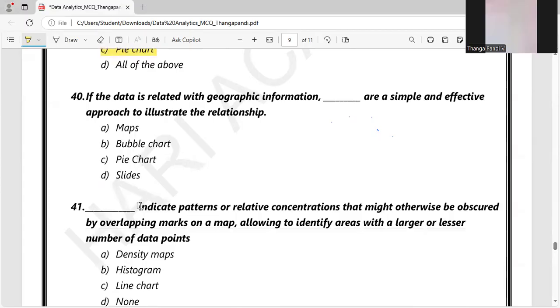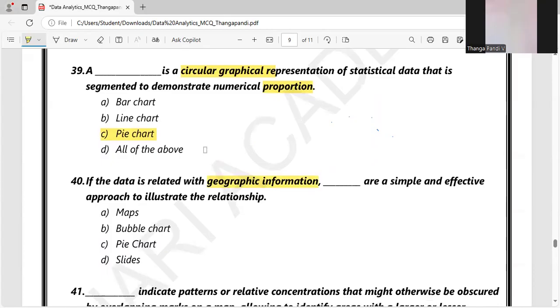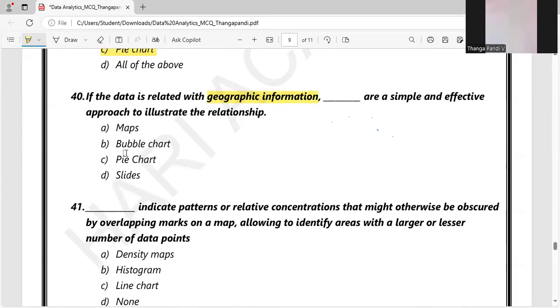Let's move on to question number 40. If the data is related to geographic information like longitude or latitude, dash is a simple and effective approach to illustrate the relationship. It can be a bubble chart, a map, a pie chart, or a slide. So a map can be used so that we can easily represent the geographic information. Option A is the right answer.